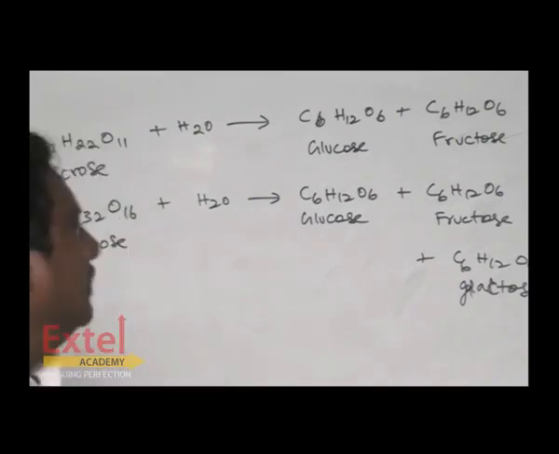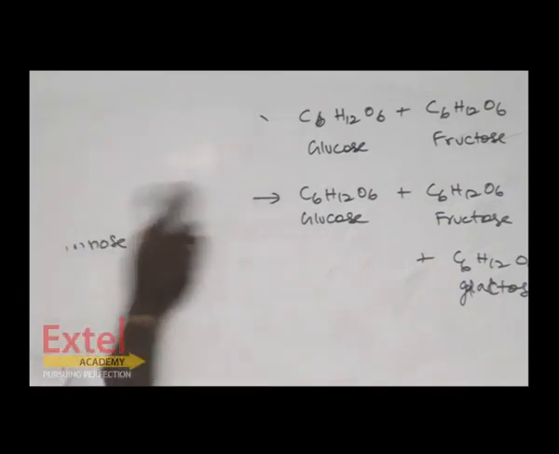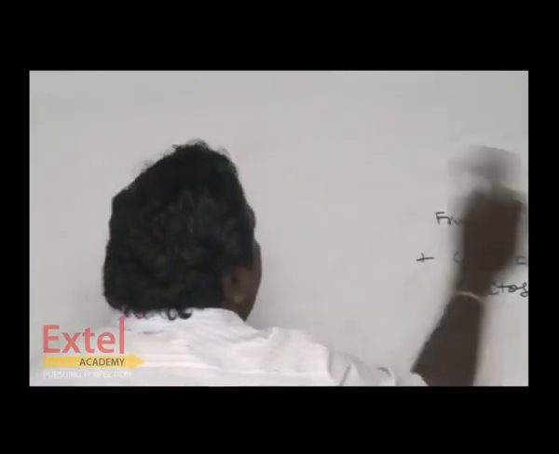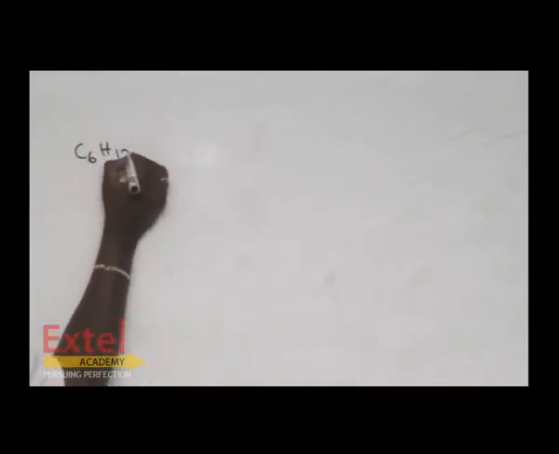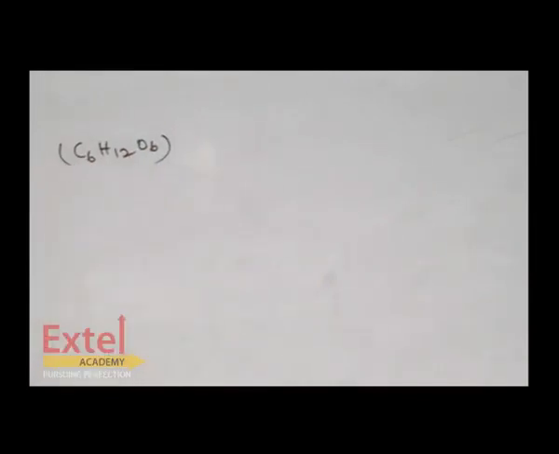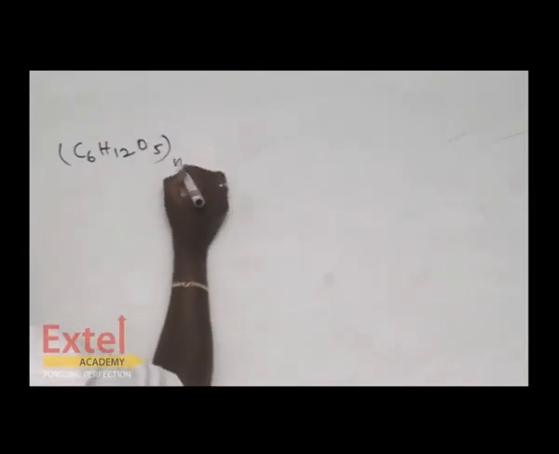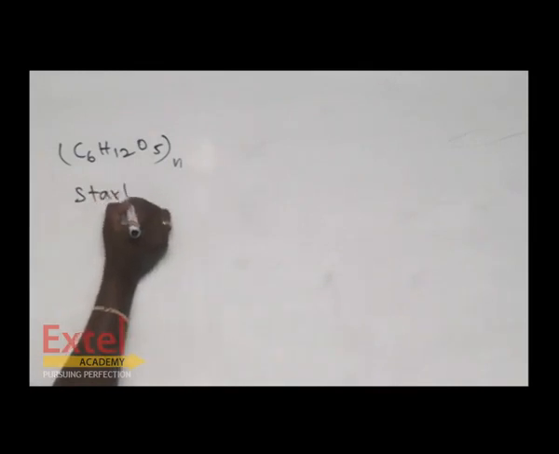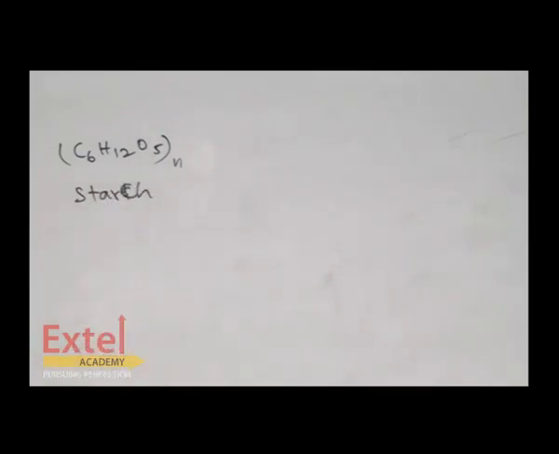Then, when the 6 carbon unit is repeated millions of times, (C6H10O5)n repeated n times, it is called starch. That is a polysaccharide.